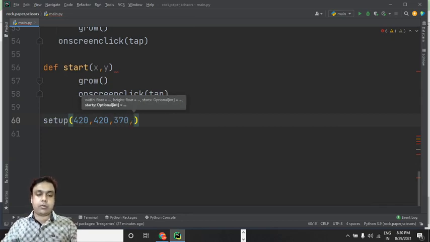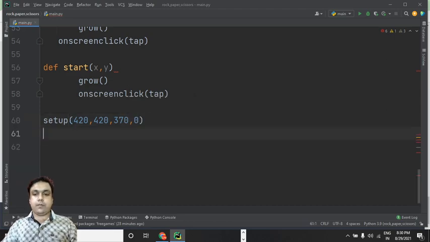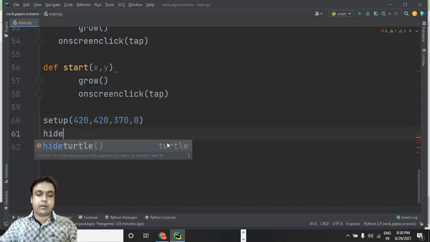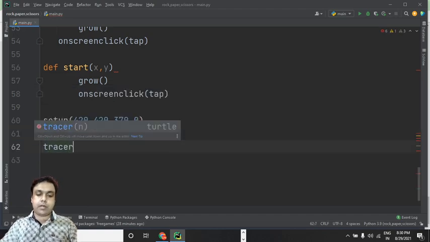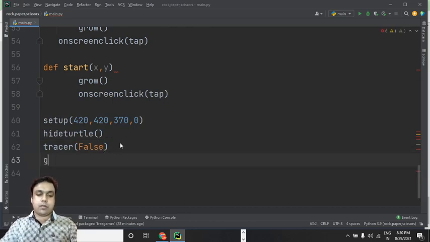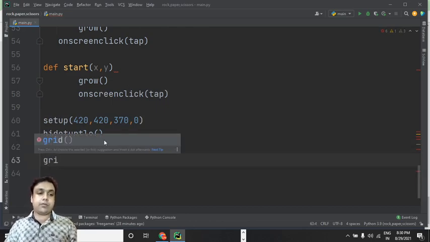On which I would like to see the screen. Then we can hide the turtle, so that's the function we can use for hiding the turtle. And finally we can use this tracer module, and let's set it to false. If you don't know why I have set this tracer to false, please check the previous lecture.